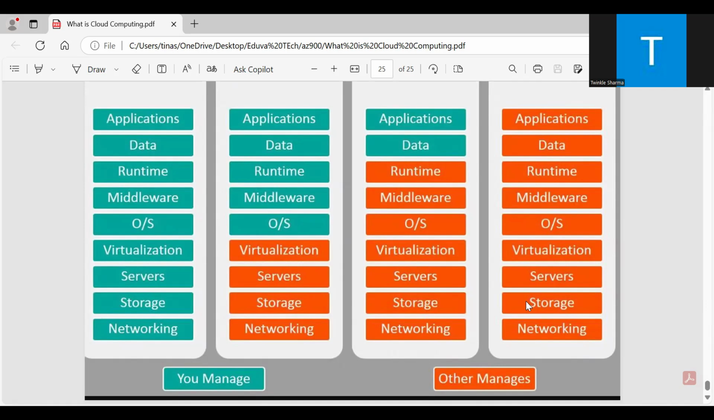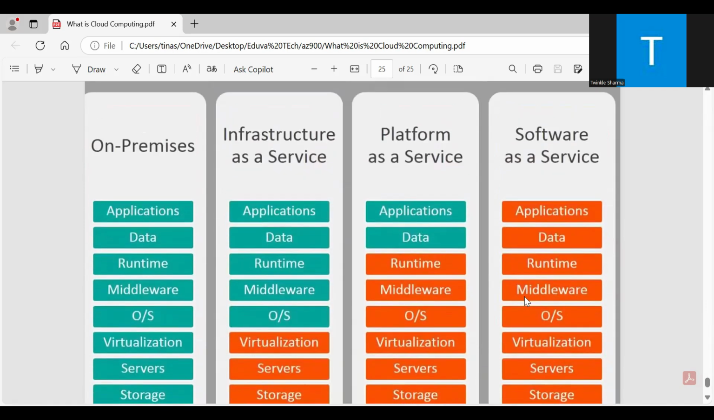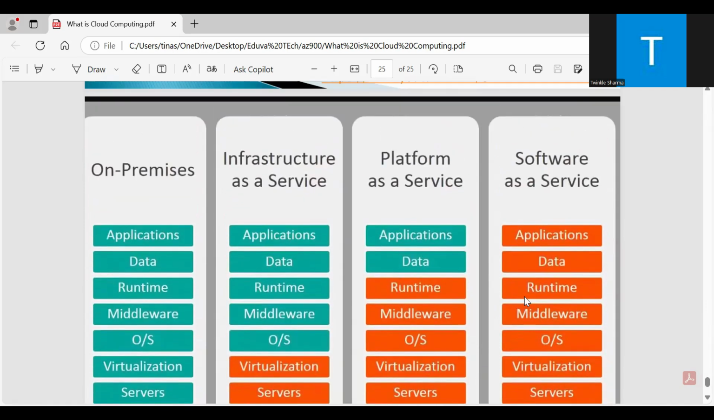Then we have software as a service. There is no need to do anything. You have to just use it. If you need anything, the provider will do it. The application, data, runtime, middleware, operating system, and also the security will be handled on the provider side. There is nothing you have to do on the software. You just do your own work on that software and use it, just like Google Drive, Microsoft Office, PowerPoint, Outlook, and other things.